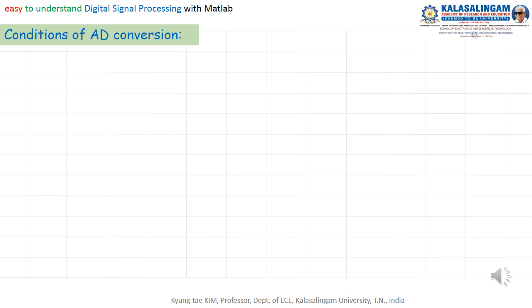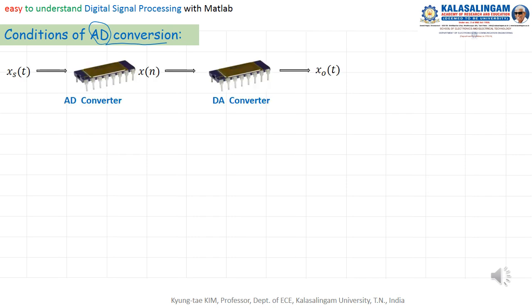Then what is the condition of the AD conversion? Here is the original signal x of t, a continuous time signal, and through the AD converter, we get x of n, a discrete time signal. This discrete time signal goes to the DA converter, and in the end you get x of t, a continuous time signal also. The continuous time signals should be equal, theoretically.